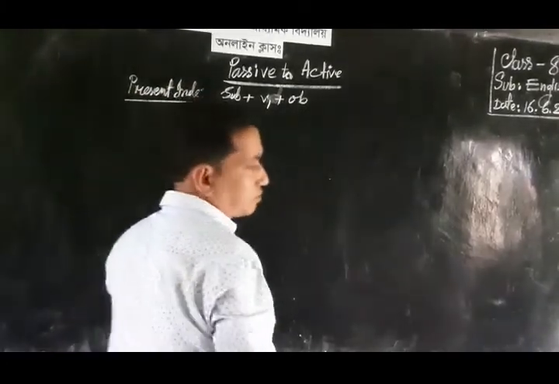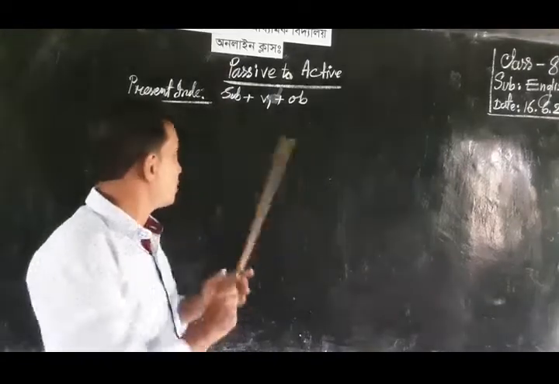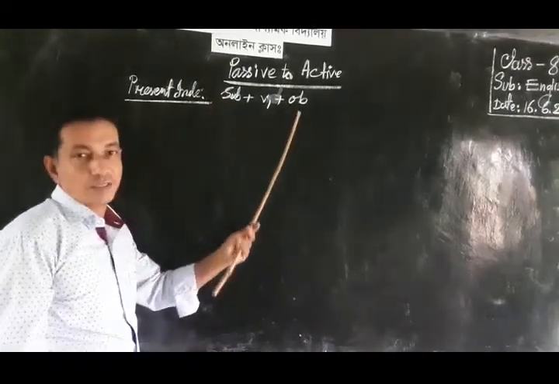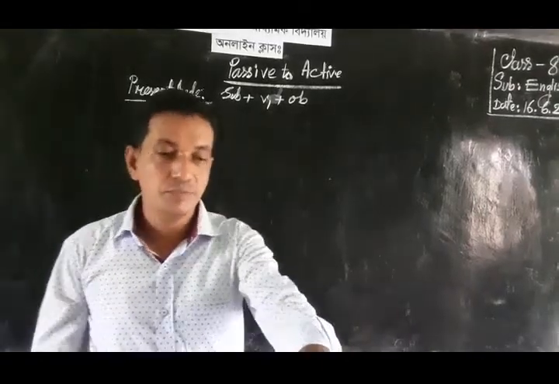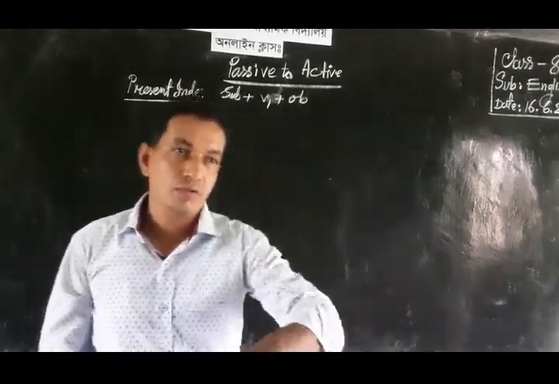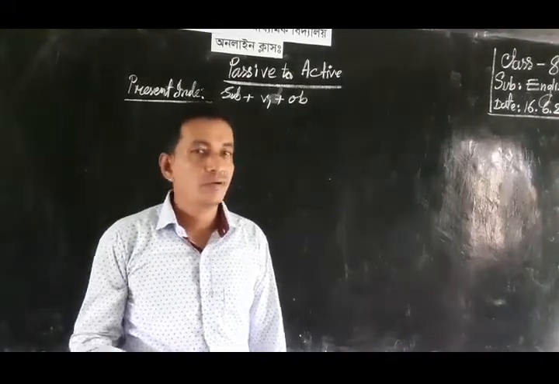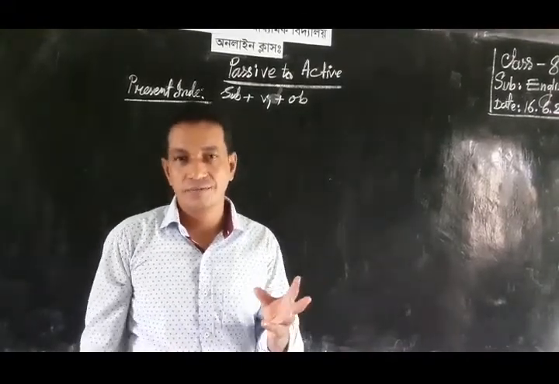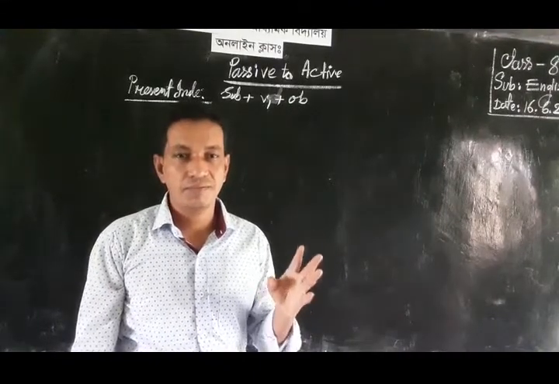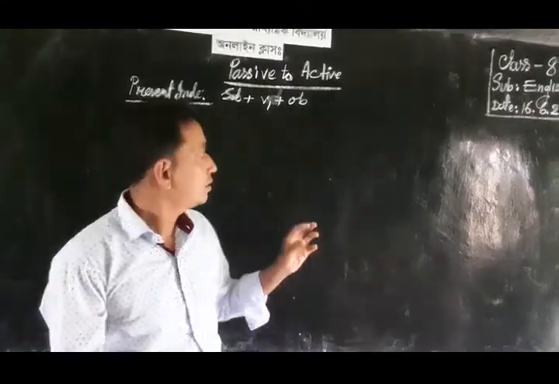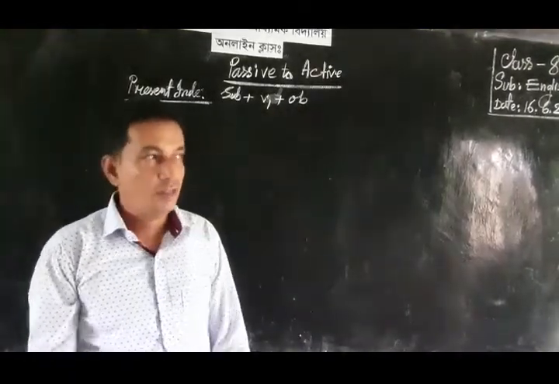And we know that if we want to change active voice into passive one, we must take an auxiliary such as am, is, are. This auxiliary must be taken in case of present indefinite tense.